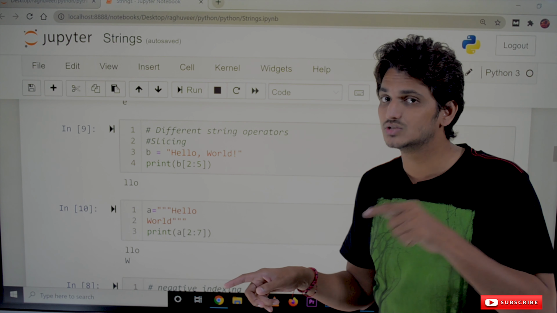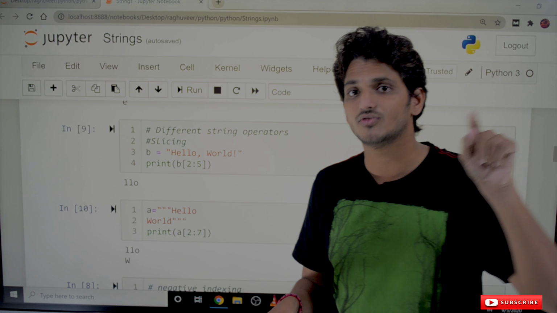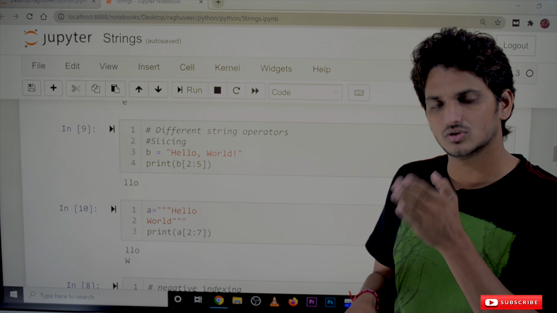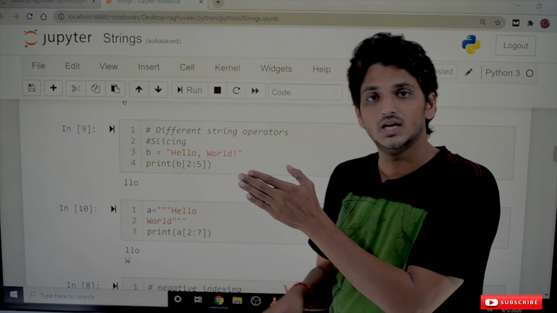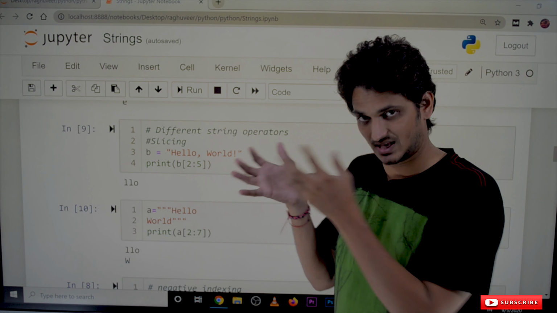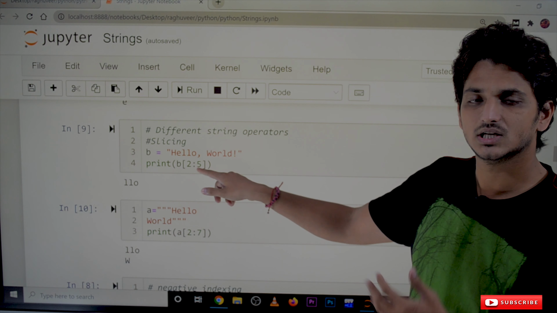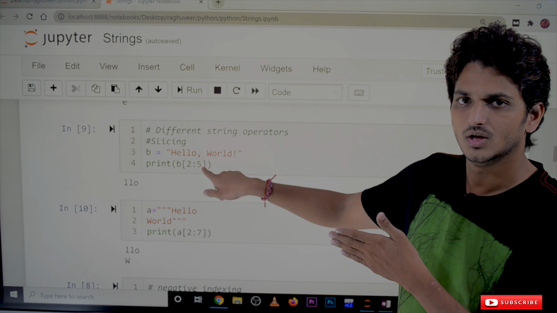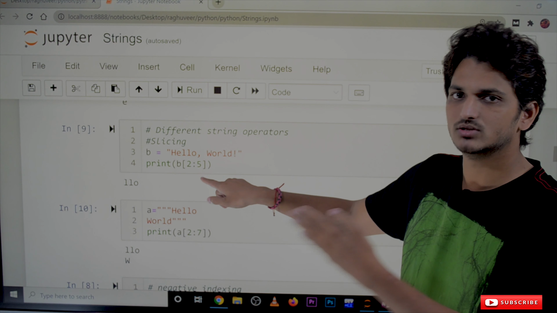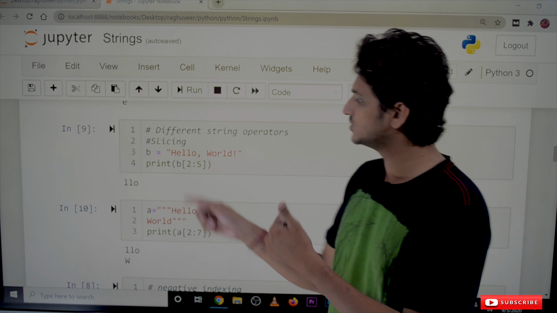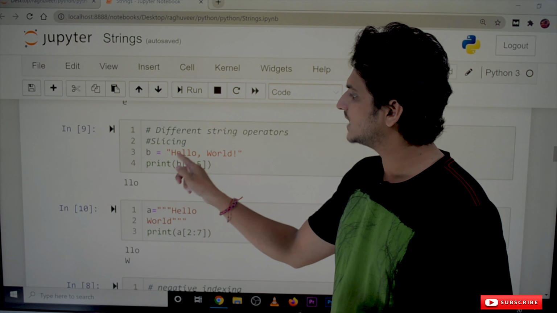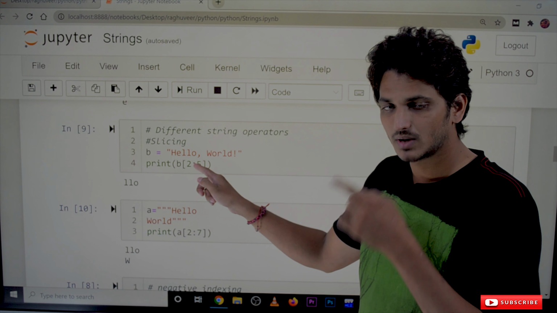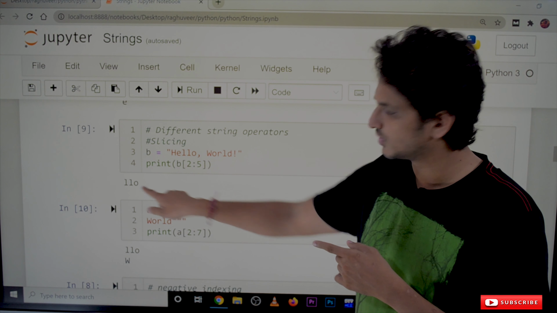The same discussion we had in our previous classes on the range function: in the range function, 0 to 9 means it will take the values 0, 1, 2, 3, and so on up to 8. It won't consider the 9th value. In the same way, here 2:5 means it will consider the second, third, and fourth positions. It won't consider the last value, so it goes up to before the last value. In the 0th position we have H, in the first position E, and in the second position L. So it will display L, L, O. That's the output we got here.